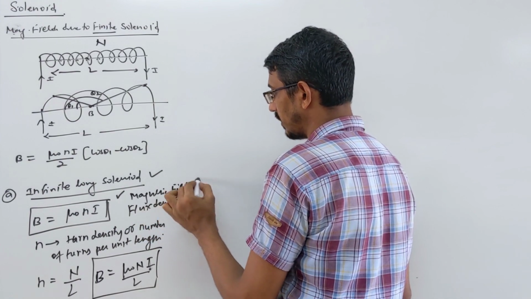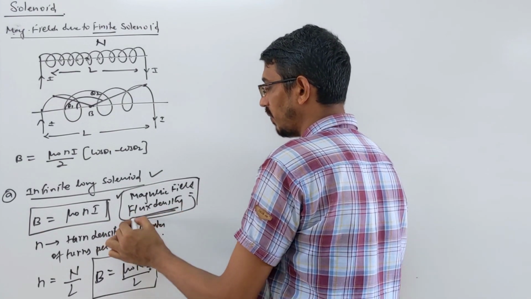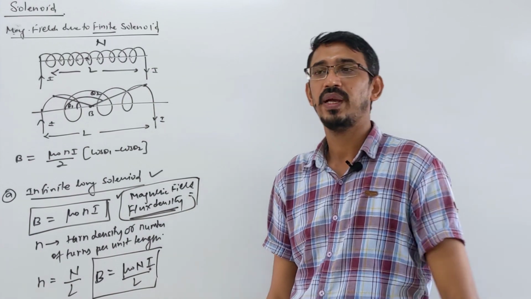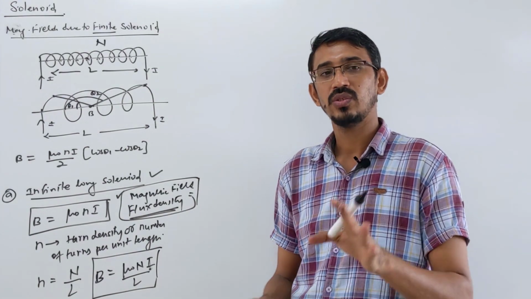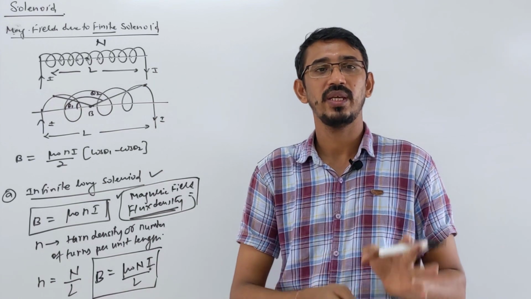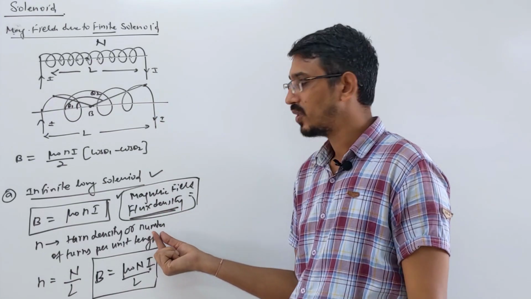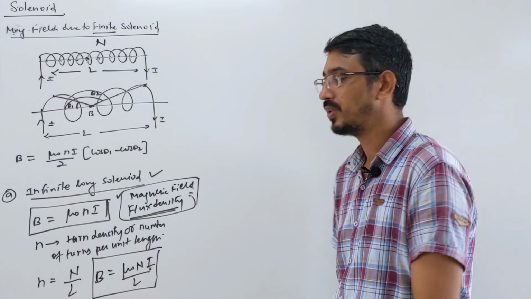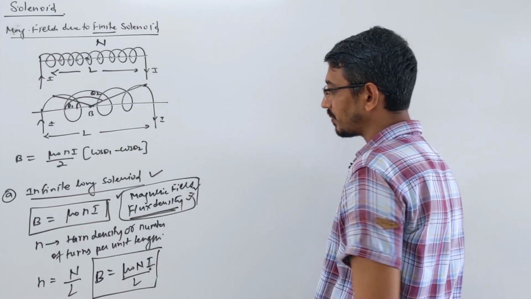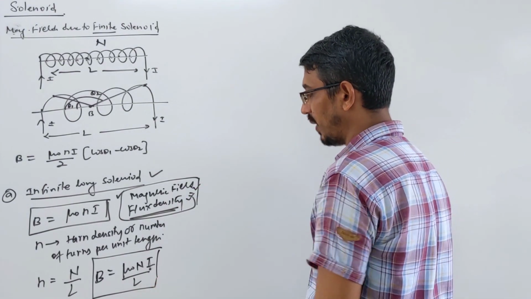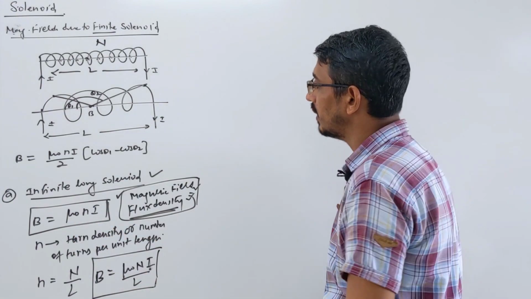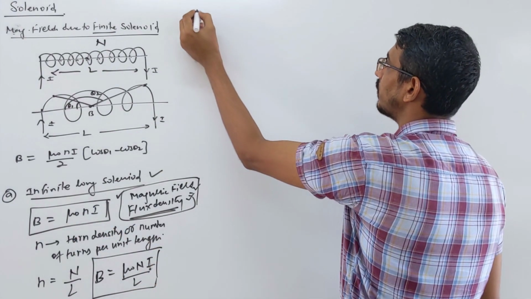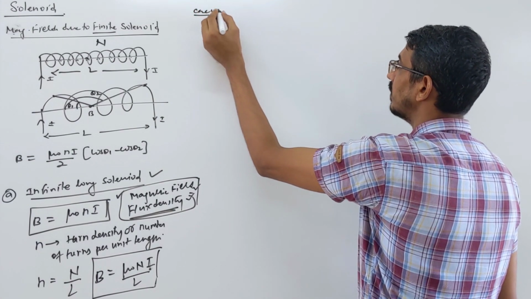Magnetic field is also called flux density because flux is magnetic field into area, so magnetic field becomes flux by area, called flux density. Do not get confused here. This is the magnetic field due to an infinite long solenoid, in this format or that format, your choice. Then here also you can write two small cases. What cases? Case 1.